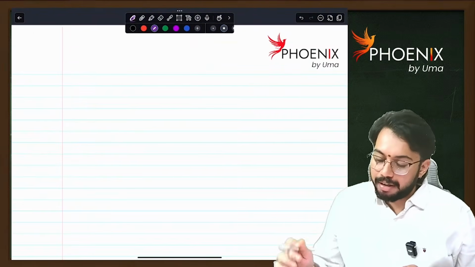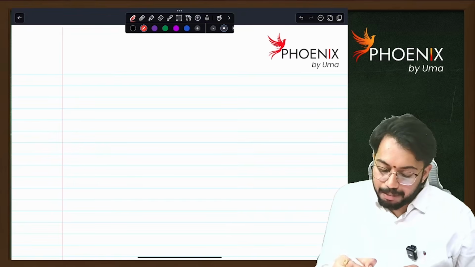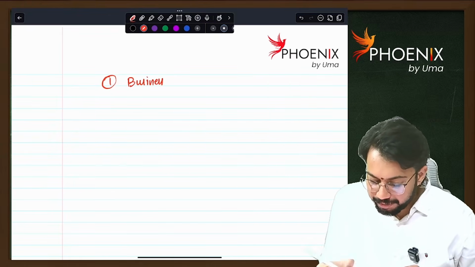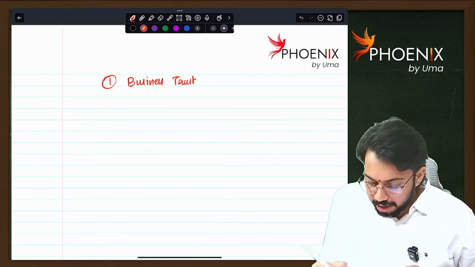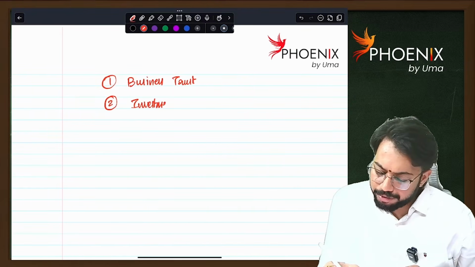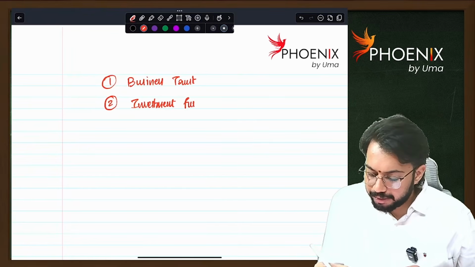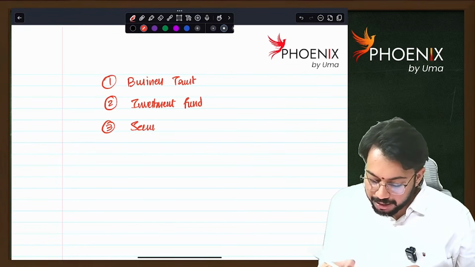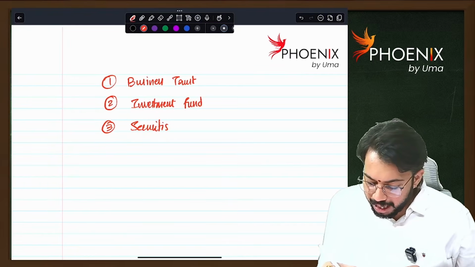See, today first I will discuss taxation of business trust. Then I will discuss investment fund, taxation of investment fund. Then I will discuss taxation of securitization trust.